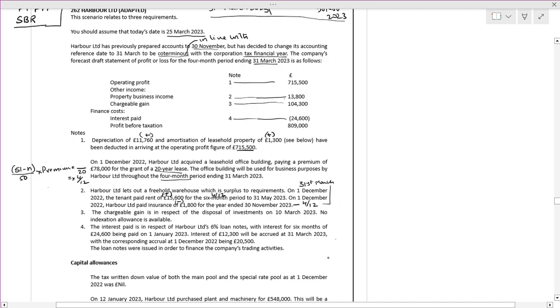The interest paid, the chargeable gain is in respect of the disposal of investments on 10th March. No indexation allowance is available. We will take that into consideration when it comes.